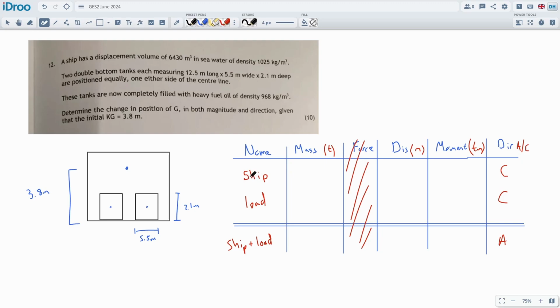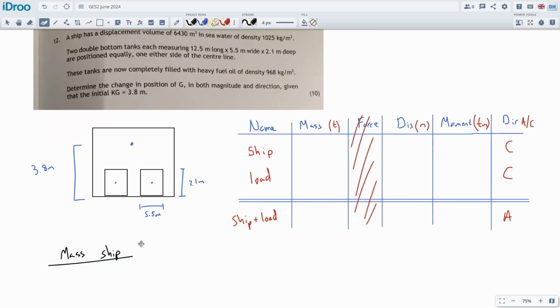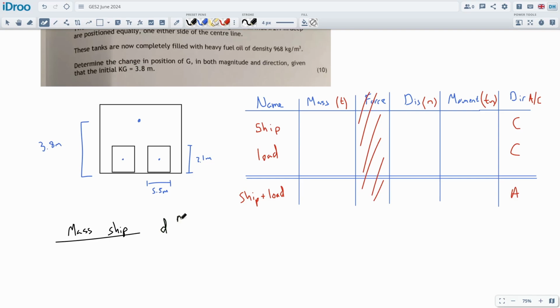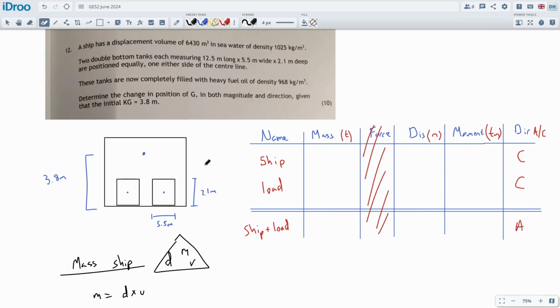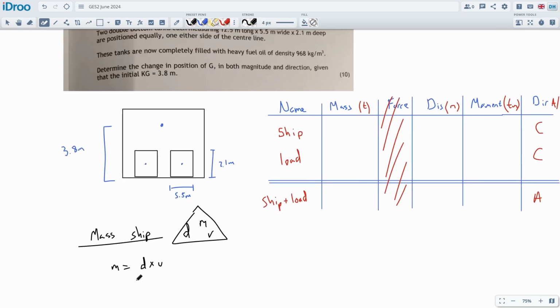Do we know the mass of the ship? Well, no, we don't. We know its displacement and we know the density of seawater, so we have to do a side calculation to work out the mass of the ship. So the mass of the ship will be equal to, we'll use Department of Motor Vehicles, the DMV, again, density, mass, volume. So the mass will be the density times by the volume. They've given us the density of the seawater as 1025 kilograms. I'm going to drop that straight into tons. So it's 1.025 tons per cubic meter.